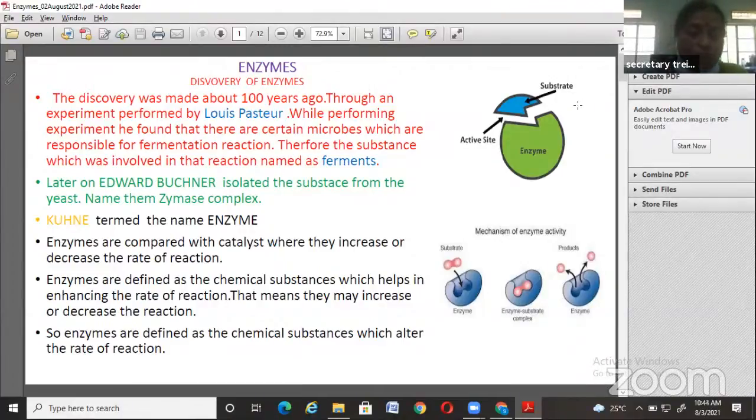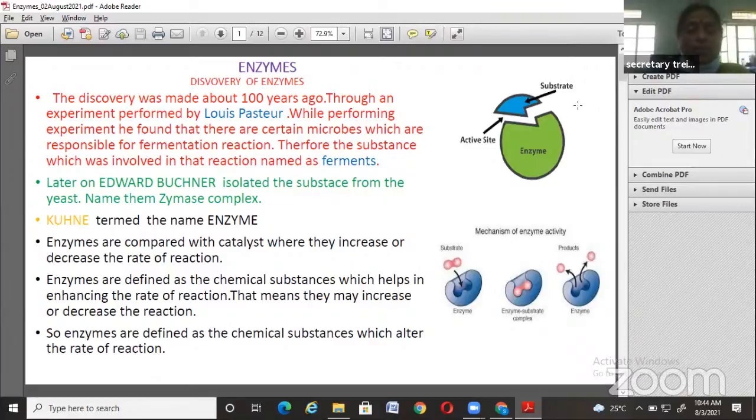So Louis Pasteur also performed the experiment, and some microbes played an important role in the activity of fermentation. So what is actually fermentation? Fermentation means the conversion of glucose into carbon dioxide and alcohol.